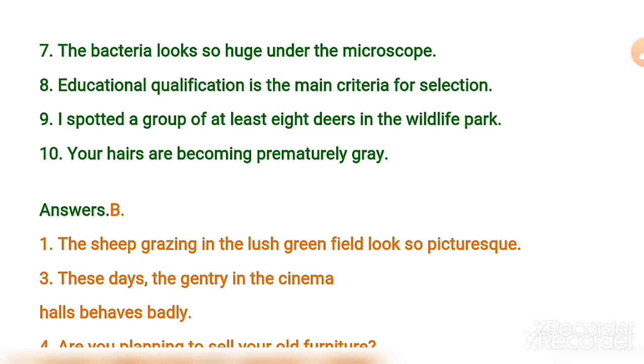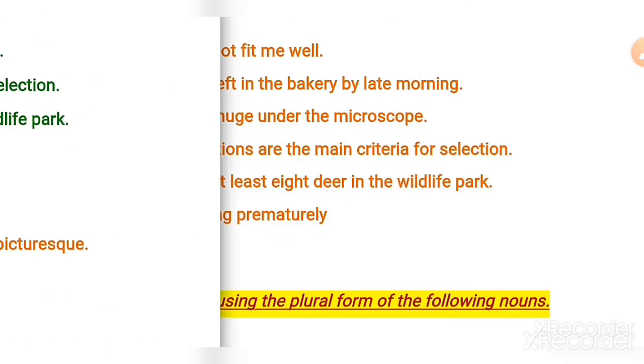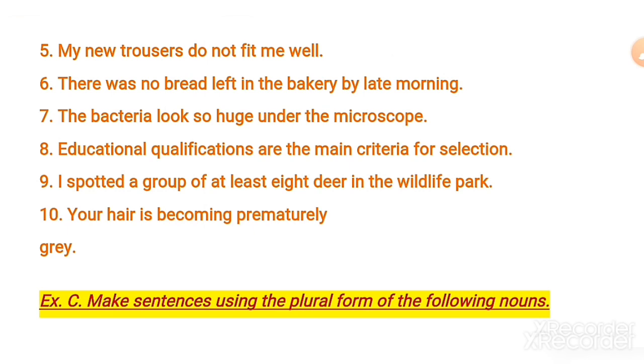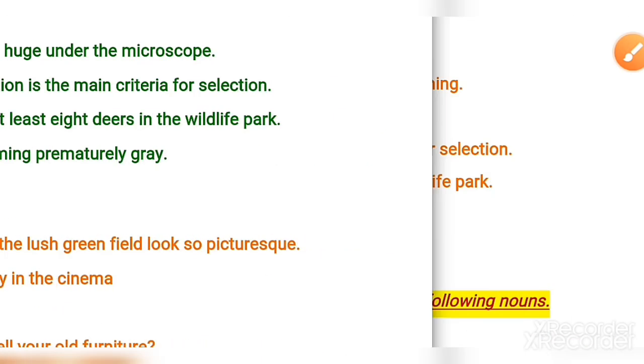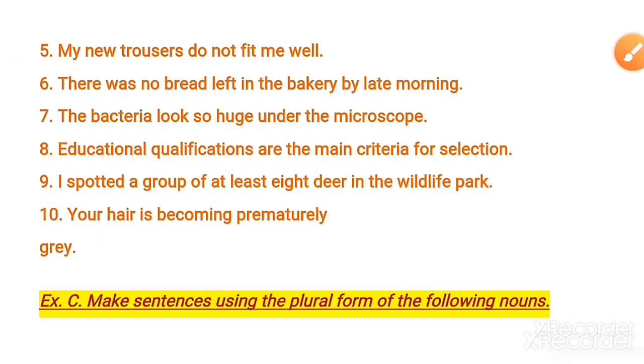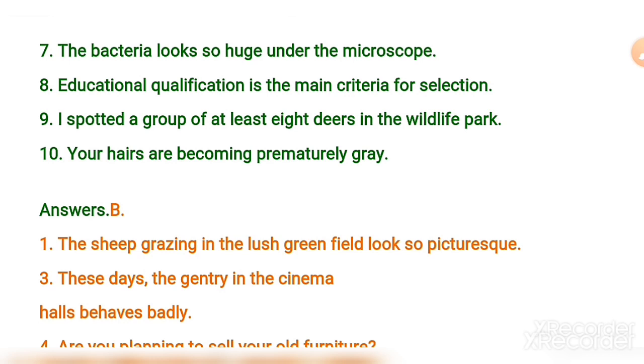Clear? Now number 8, educational qualification is the main criteria for selection. Okay, here: educational qualifications are the main criteria for selection. Because it's talking about qualifications, there is not one qualification. A person can have a number of qualifications, that is why here it is qualifications. Clear?